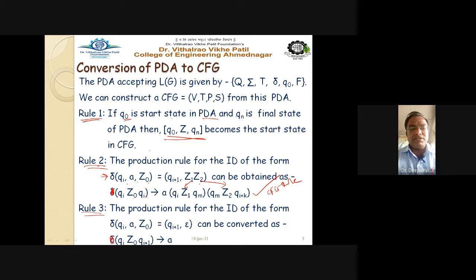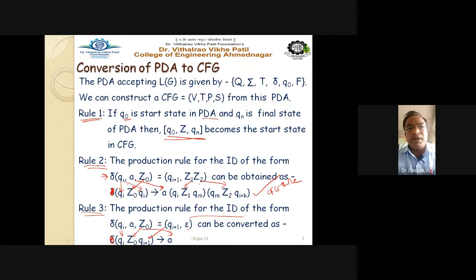Now the third rule, the production rule. If the production ID in the PDA is in this format, delta qi a z0 equal to qi plus 1 comma epsilon, then how do we write the grammar rule? The grammar rule is to be written like this: qi will be here, then z0 will be here, and qi plus 1, and a will come on the right hand side. So remember how the arrangement goes. The a will always go on the right hand side, z0 becomes your non-terminal here, and qi remains qi here, right?